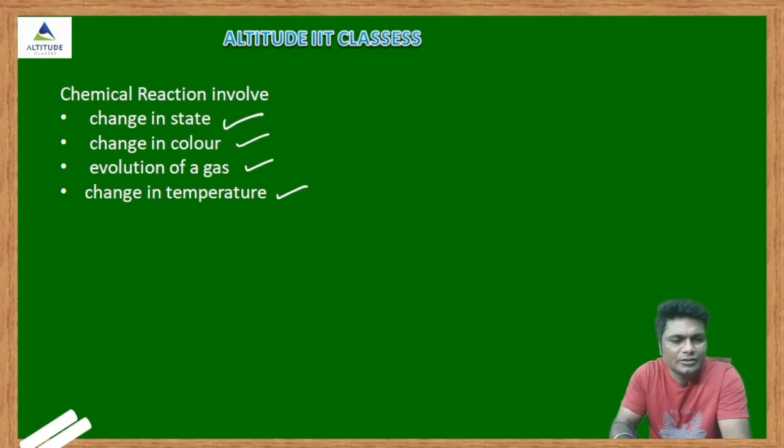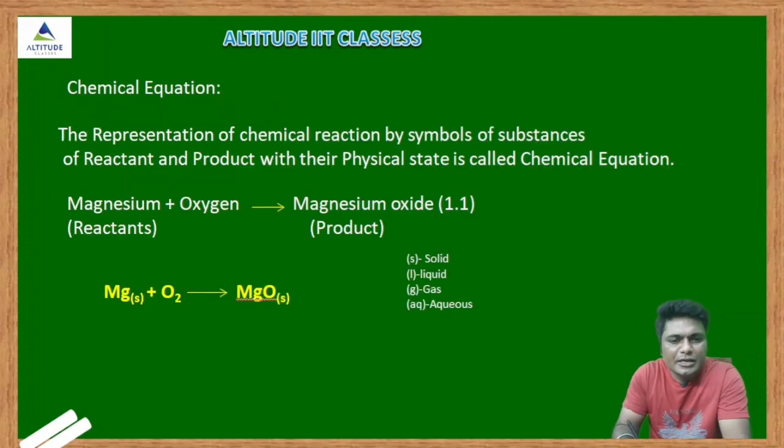Okay, let's start with what is a chemical equation. Now you understand what a chemical reaction is. So now what is the chemical equation?